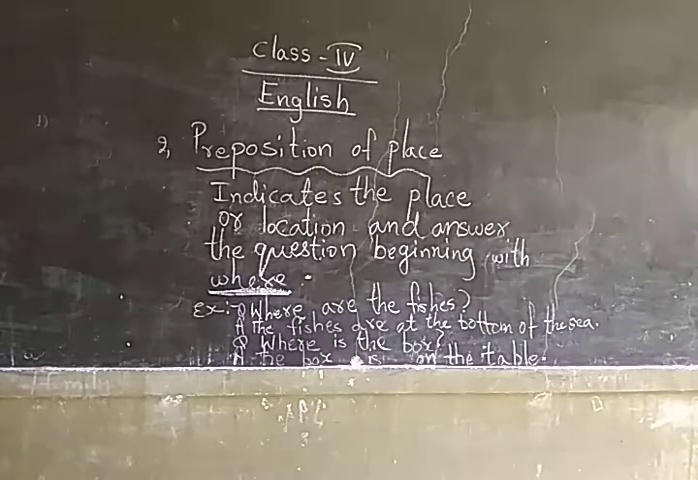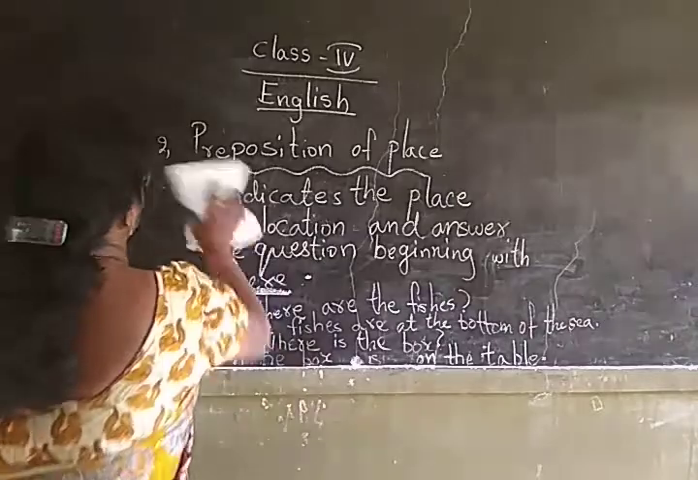Understood? So, what is the preposition of place? It indicates the place or location and answers the question beginning with where. You are going to answer the questions beginning with where. That is known as preposition of place. Now we come to the third one, preposition of direction. You can write the same definition for location also. Understood?